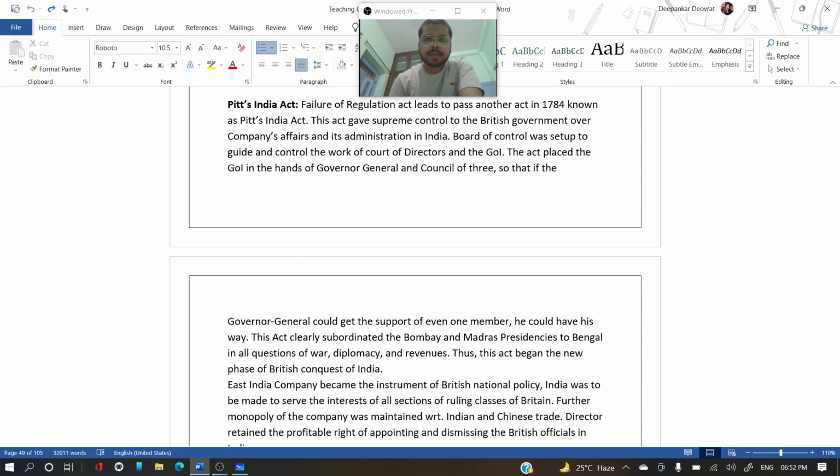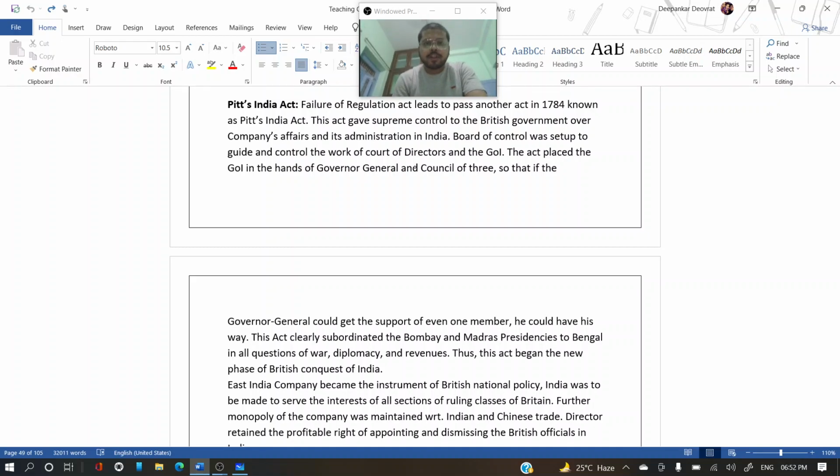So, Pitt's India Act, as we have discussed in part 2, where the Regulation Act of 1773 was not that effective and there were too many drawbacks under it. So the British government launched the Pitt's India Act with lots of regulations, lots of impositions on the British East India Company, and now the British East India Company came under the complete power of the British government. Now the British government started to control the East India Company from far behind as a government. So what exactly was Pitt's India Act and what were its drawbacks? All those things we are going to discuss.